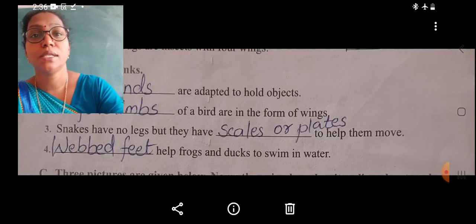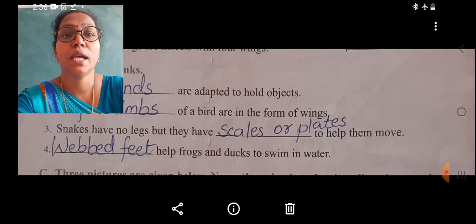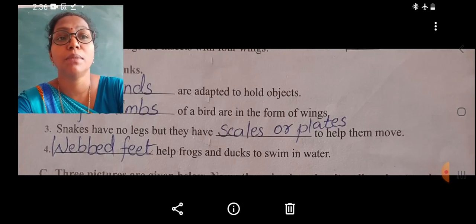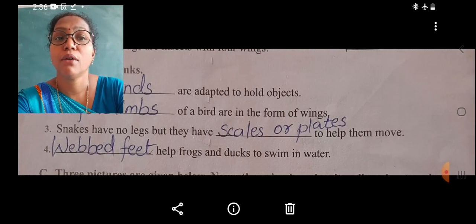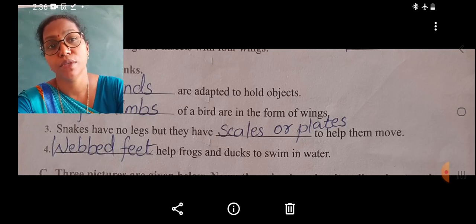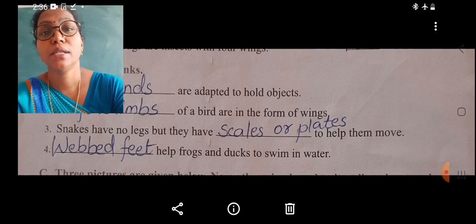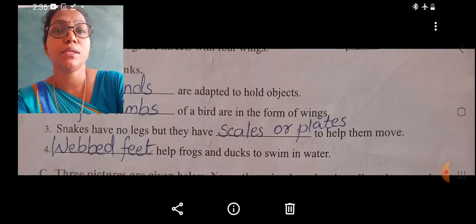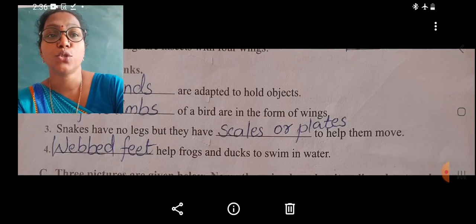Now third question, snakes have no legs but they have scales or plates to help them move. Snakes have no legs but they have plates or scales on the underside of their bodies that help them to move. Then students, the fourth question, dash helps frogs and ducks to swim in water. The webbed feet help frogs and ducks to swim in water.